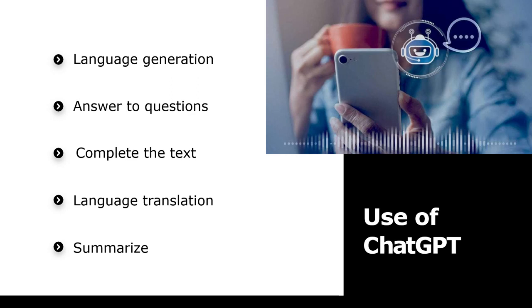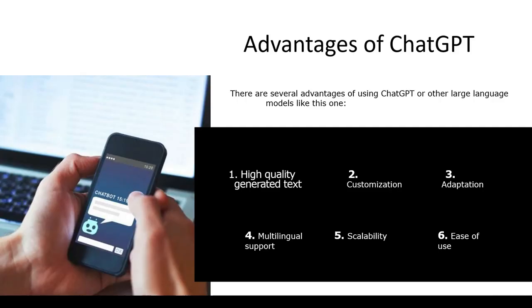Similarly, ChatGPT can assist us in text completion. We can specify how we want the text to be continued, and ChatGPT is then capable of autonomously generating new text. Its uses extend to language translation too, as it is trained in multiple languages. Lastly, ChatGPT can also be employed to summarize and create condensed versions of various texts. In this task, we will discuss the various advantages of ChatGPT as well as its differences from conventional chatbots.